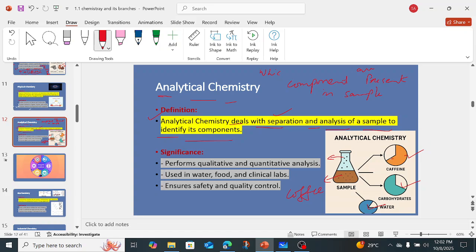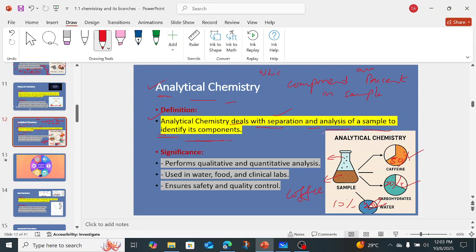For example, if I say caffeine is 15%, carbohydrates are 20%, water is 20%, and 10% is other macromolecules. When we analyze a sample for which components are present and in which amounts, we study that in analytical chemistry, and we also identify its components.